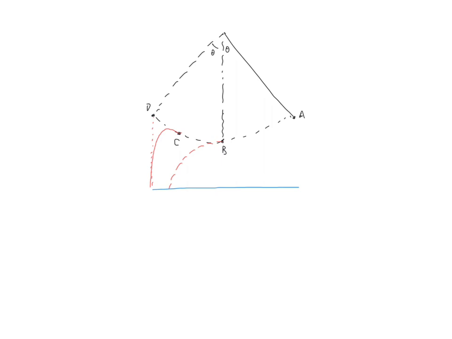In part B, for the person-Earth system, is the mechanical energy conserved as the person's center of mass moves from point A to point B? Well, since we're considering the person and the Earth, we can include gravitational energy, and as they move from point A to point B, the only non-conservative force acting on them is the tension in the rope, but that is perpendicular to the motion the entire time, so that does not do any work on them. So the only other force in this system is gravity, and gravity is a conservative force, so the mechanical energy is conserved as it goes from point A to point B.